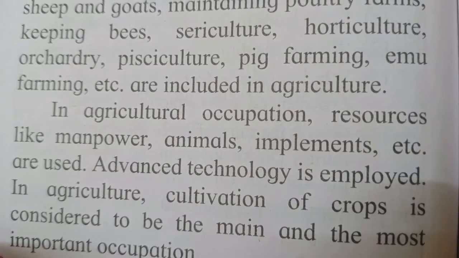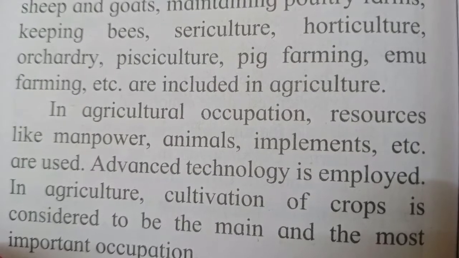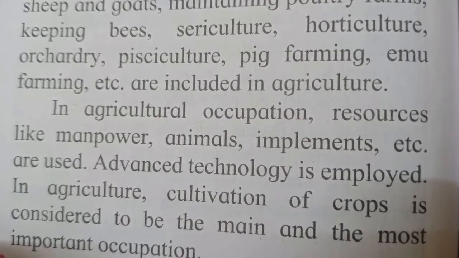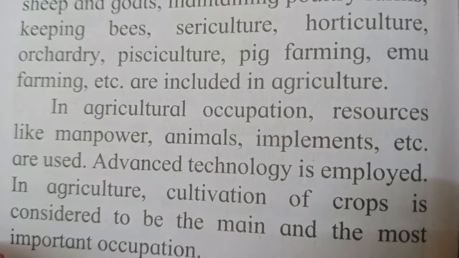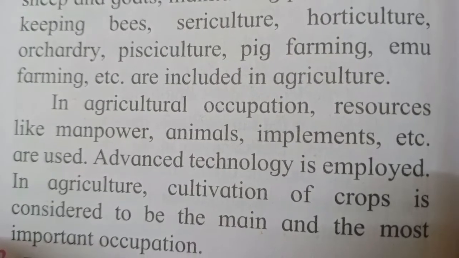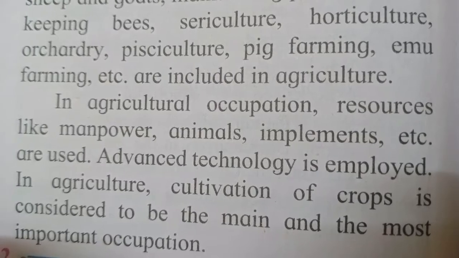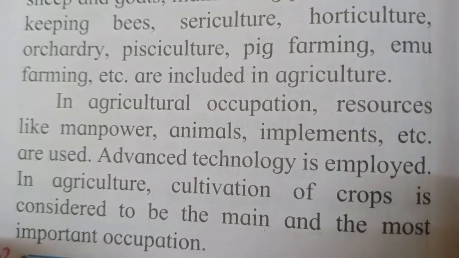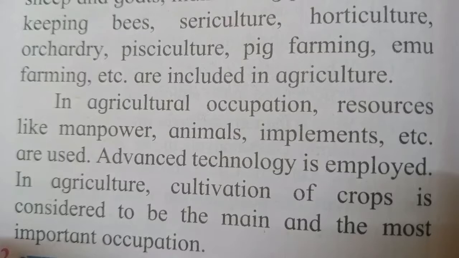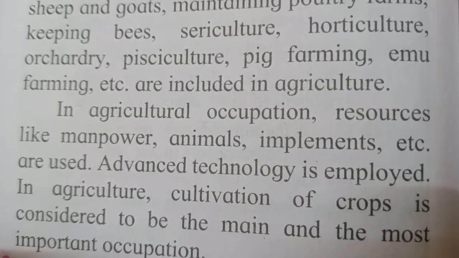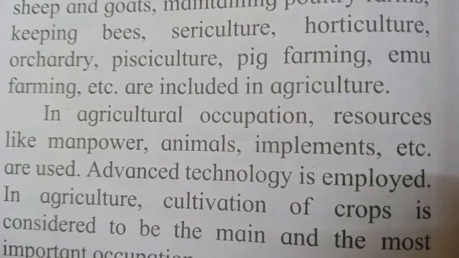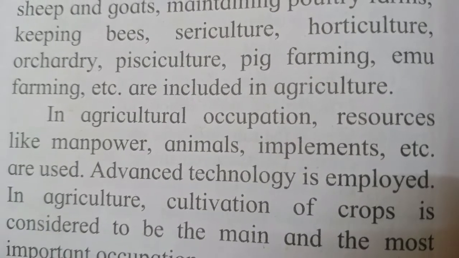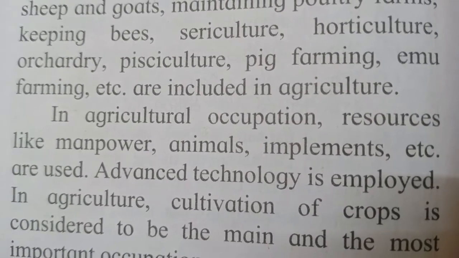Horticulture is related to flowers. Then orchards, that is fruit plantation. Pisciculture, that is cultivation or growing more and more fish. Pig farming, that is like as we have chicken, poultry, in a similar manner pig and emu farming. So all these are included in agriculture.